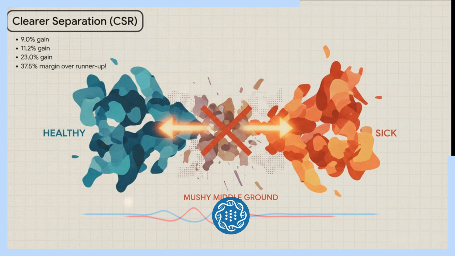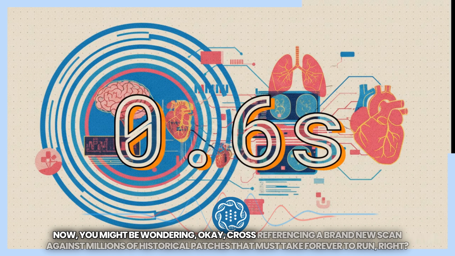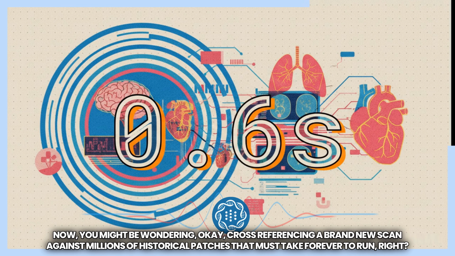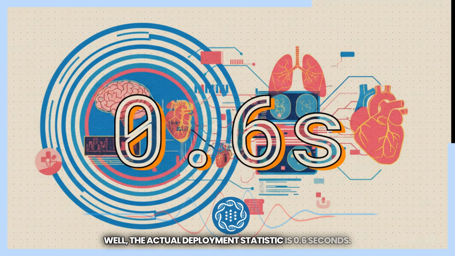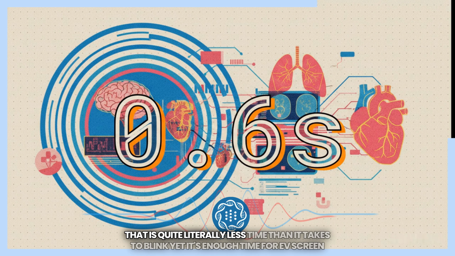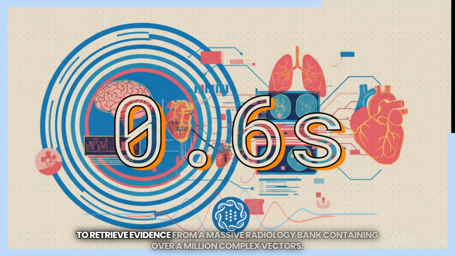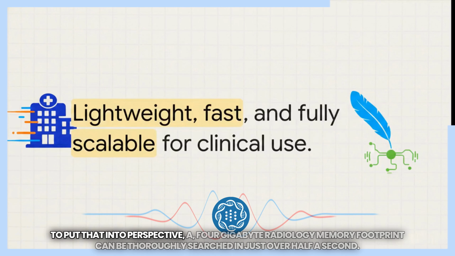Now you might be wondering, okay, cross-referencing a brand new scan against millions of historical patches, that must take forever to run, right? Well, the actual deployment statistic is 0.6 seconds. That is quite literally less time than it takes to blink. Yet it's enough time for EviScreen to retrieve evidence from a massive radiology bank containing over 1 million complex vectors. To put that into perspective, a 4 GB radiology memory footprint can be thoroughly searched in just over half a second.